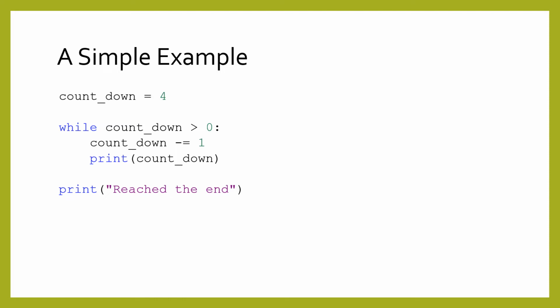In this runnable example, you can see initialization before the loop, the condition of the loop, the body of the loop, and then output after the loop is complete. Most while loops need some kind of variable that is defined before the loop, used in the conditional, and updated inside the loop. Otherwise, the loop will continue forever. In this example, we are repeatedly decreasing the countdown variable, printing its value each time until the variable's value is 0 or less.